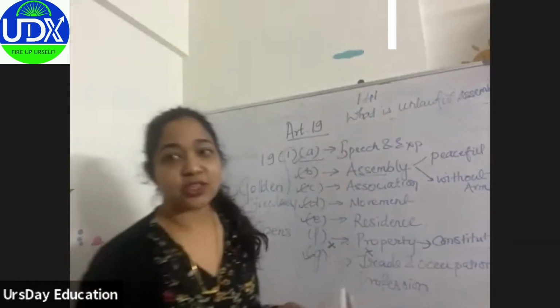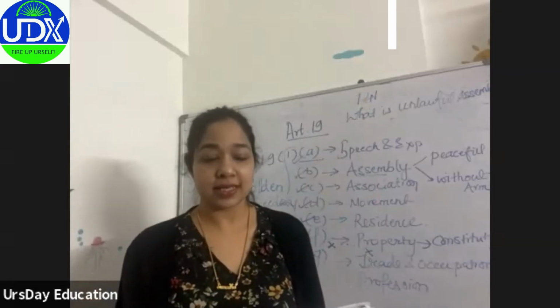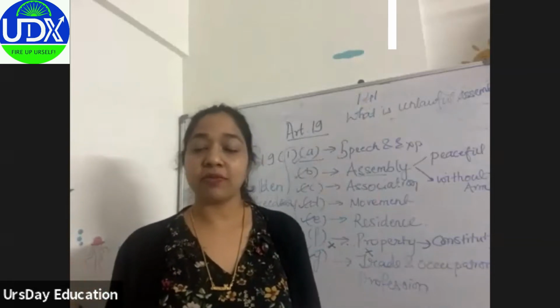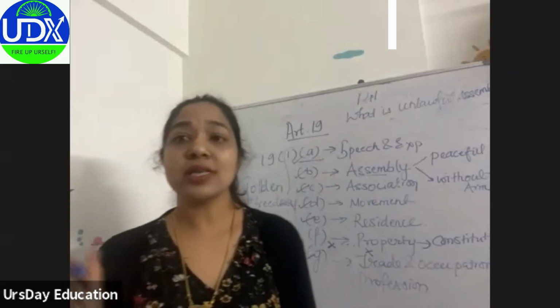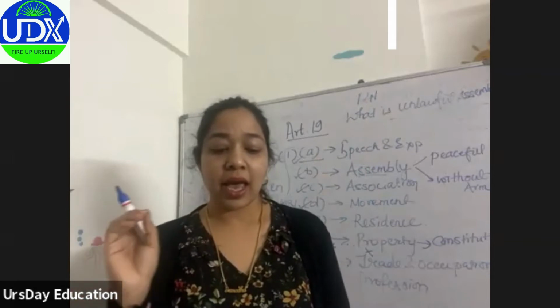You need not know the section number because now the pattern is easier, but if you can remember it, it's fair. It's not necessary.